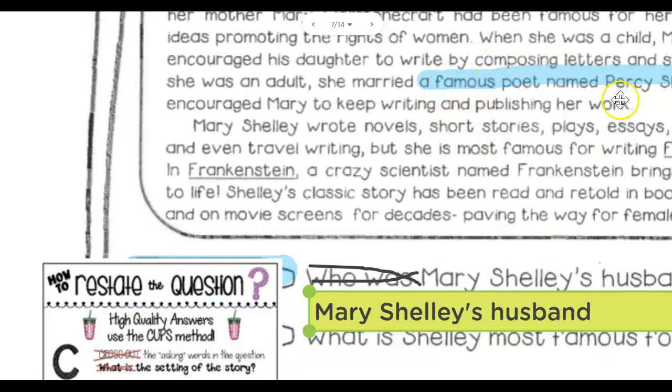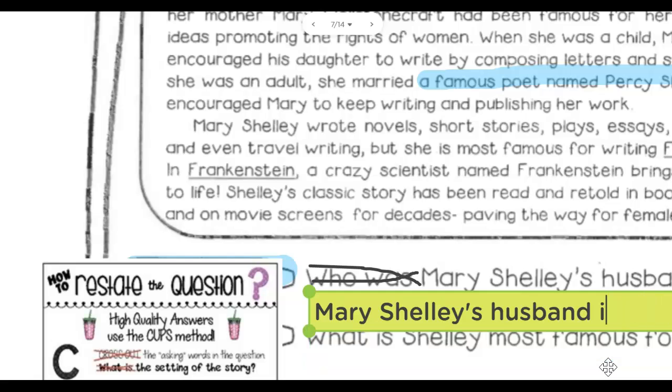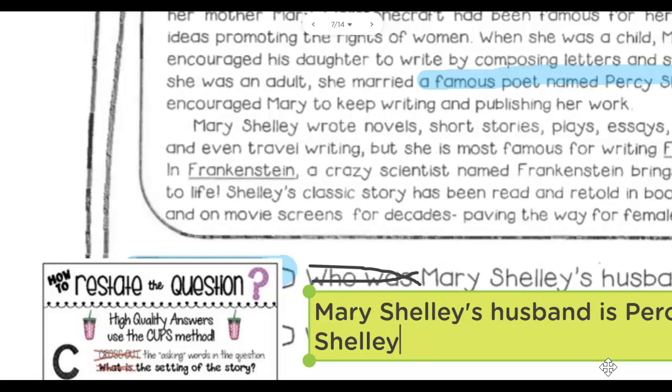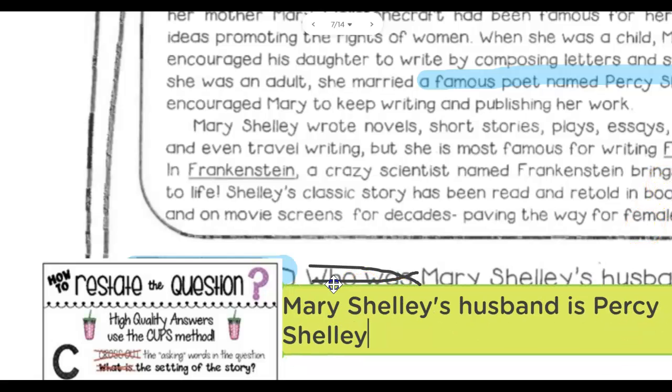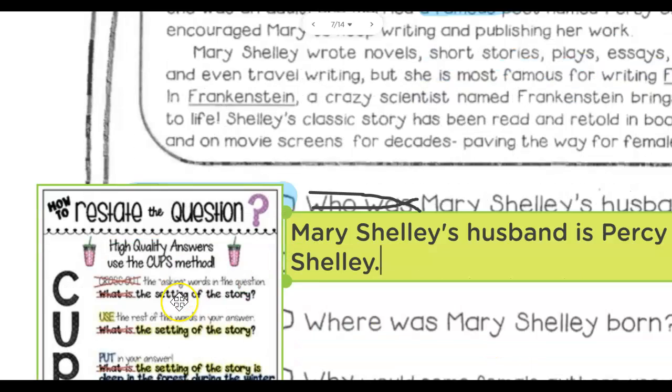Is a famous poet. Actually, I'm going to restate this. Is Percy Shelley. Go ahead and type that out. Mary Shelley's husband is Percy Shelley.